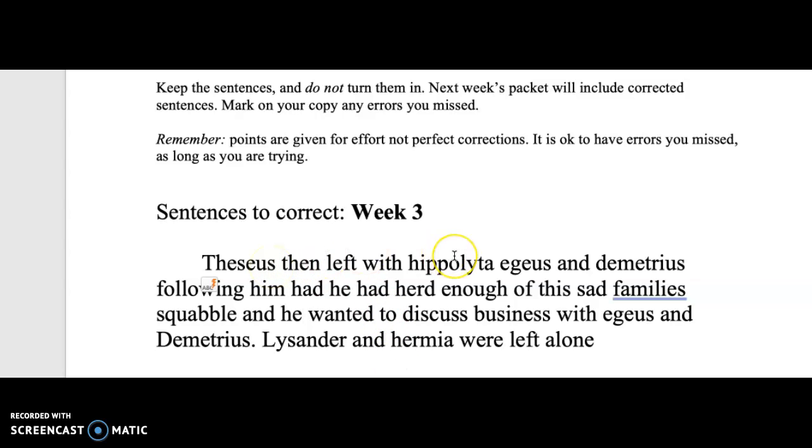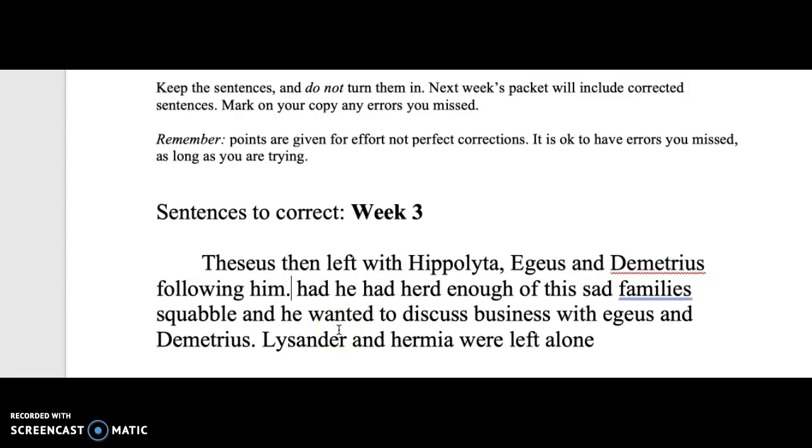Theseus then left with Hippolyta. There's a comma there. We capitalize Hippolyta because it's a name. So is Aegeus, as well as Demetrius. All those things are capitalized. There we go. And then the sentence actually ends. Theseus then left with Hippolyta, Aegeus, and Demetrius following him. Period. Right there.